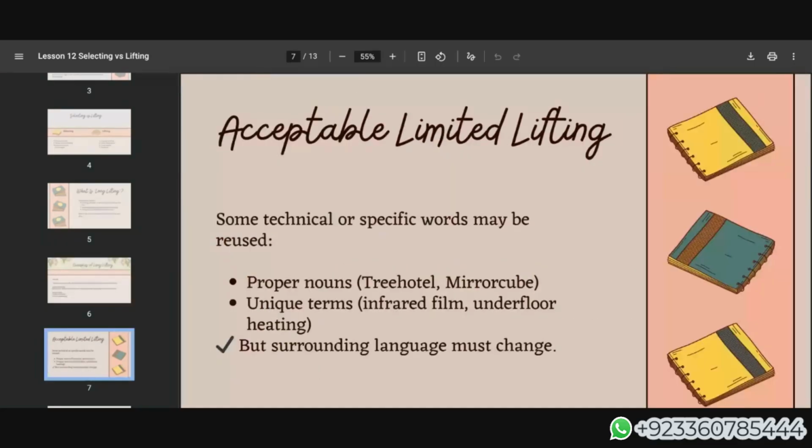Acceptable limited lifting: in some cases, yes, lifting is acceptable. What are those cases? जब हमारे पास pronouns होंगे, obviously we cannot change the words. There are unique terms, infrared film, underfloor heating. कुछ ऐसी terms हैं that are very specific, unique in their own senses. So we cannot use alternate terms here. But surrounding language or the structure, yes, we have to change that.